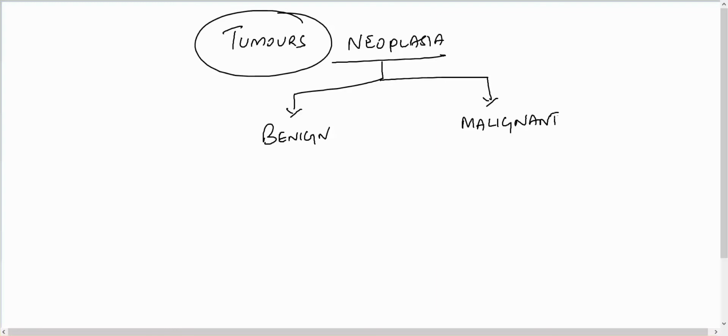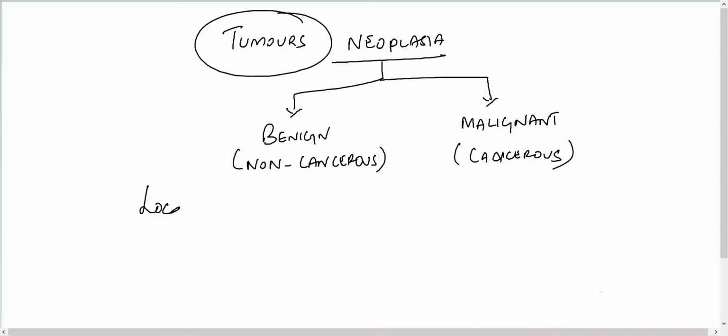In a colloquial way of telling, benign means non-cancerous tumors, and malignant means cancerous tumors. Benign tumors, clinically, are localized tumors, whereas malignant tumors are infiltrative tumors.